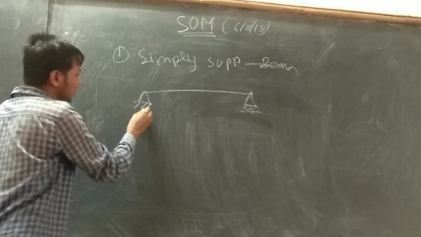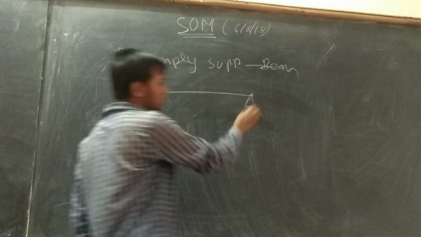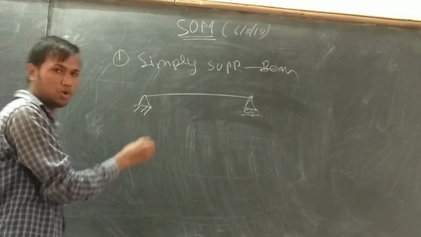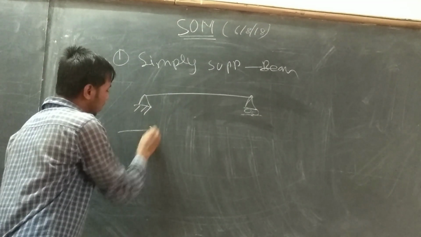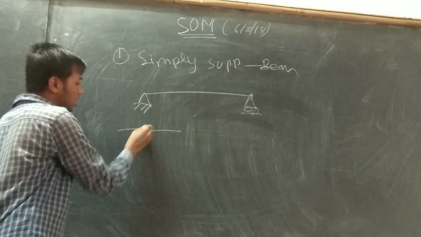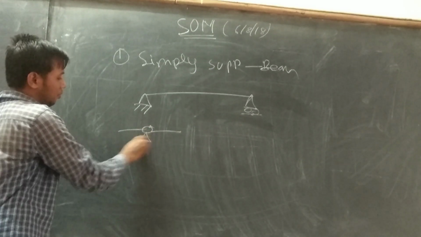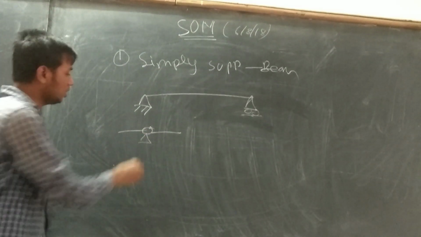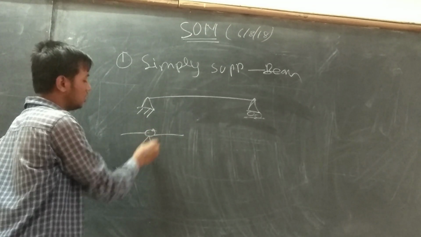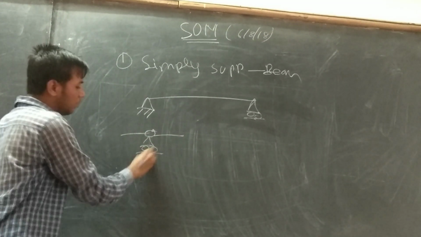This support is a pin, an inverted pin, and any point within the pin is called a pin support. That pin has a vertical connection.